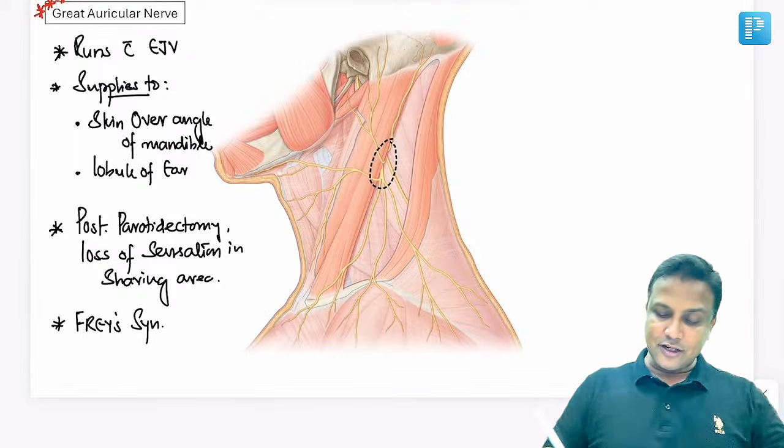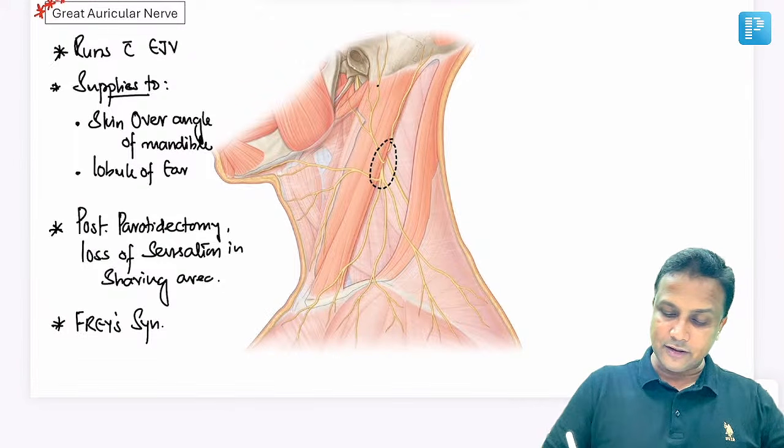Now, in this LRR session, at least you should be able to identify this nerve here, and this one will be the great auricular nerve.